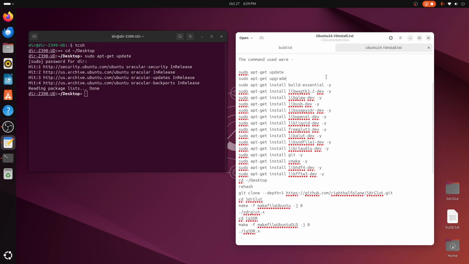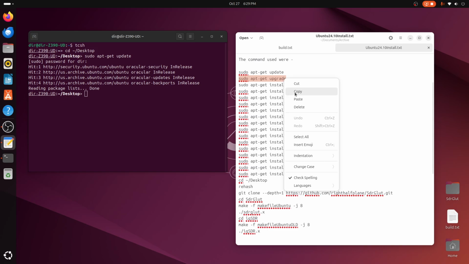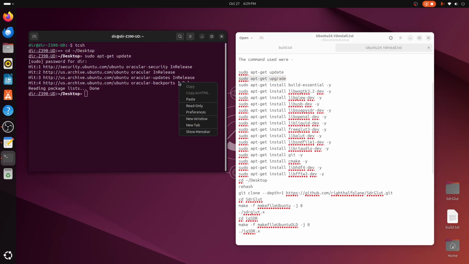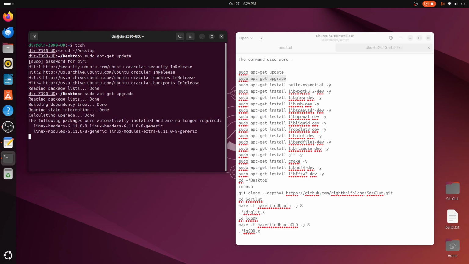And then you do an upgrade after you do your update. You always have to do that on Ubuntu, otherwise oftentimes it'll screw things up. So it's the safest thing to do these two things first. And if you've done them recently, it doesn't take long. If you haven't done it in a while, it'll take a while.